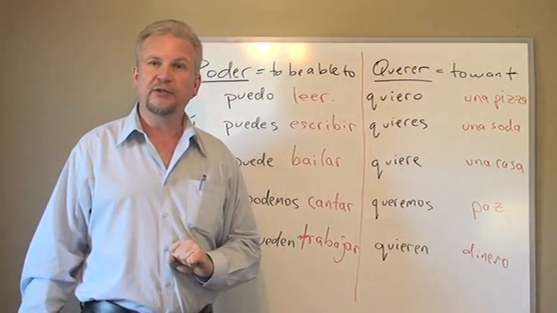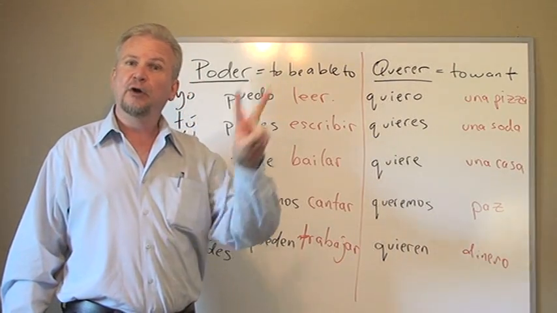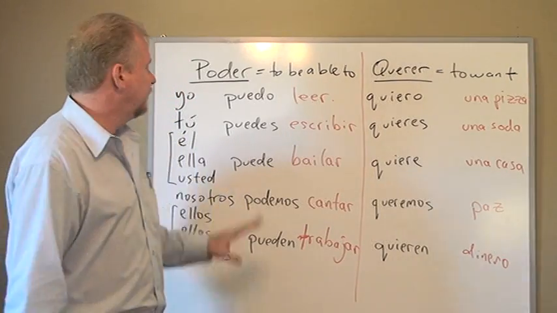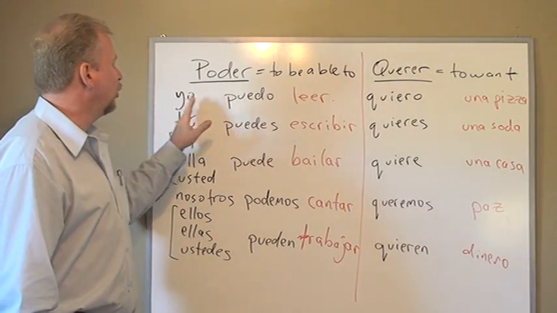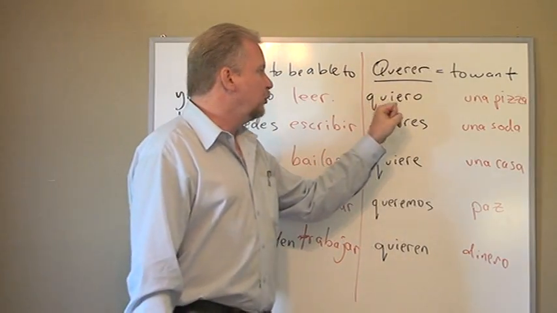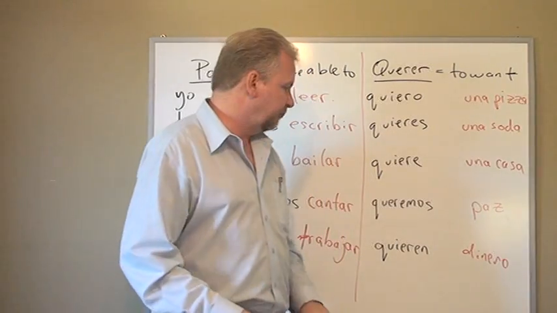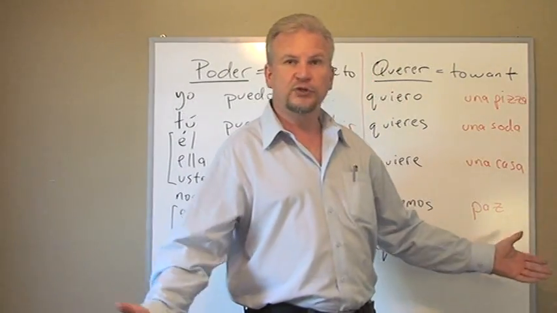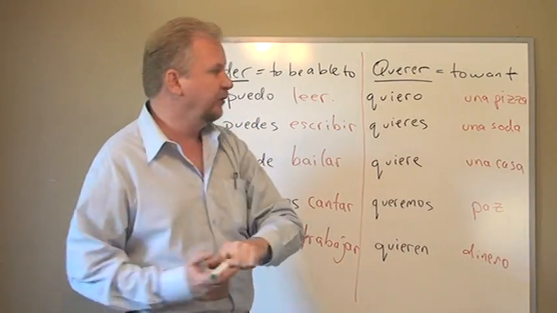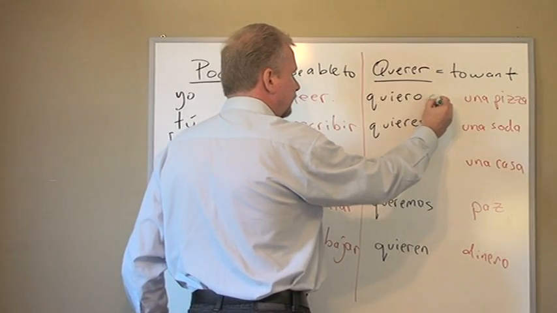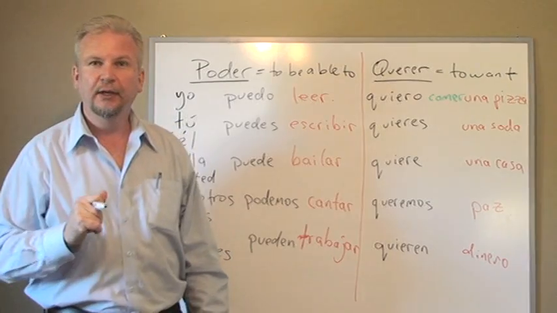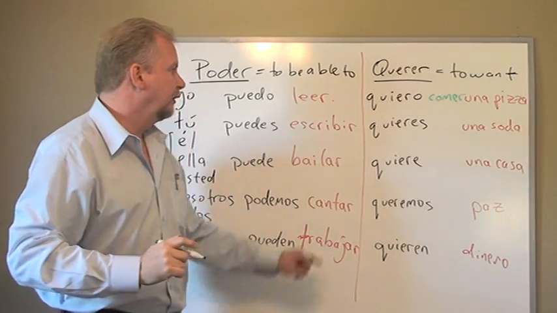Well, this is using one verb in the sentence. Yo quiero una pizza. But our topic for today are two verb sentences. So what do we have to do now to make this a two verb sentence? Over here, we have two verbs. Yo puedo leer. I am able to read. Yo quiero una pizza. I want a pizza. Well, how can we change that into a two verb sentence? Let's add another verb. Yo quiero comer una pizza. I want to eat a pizza.